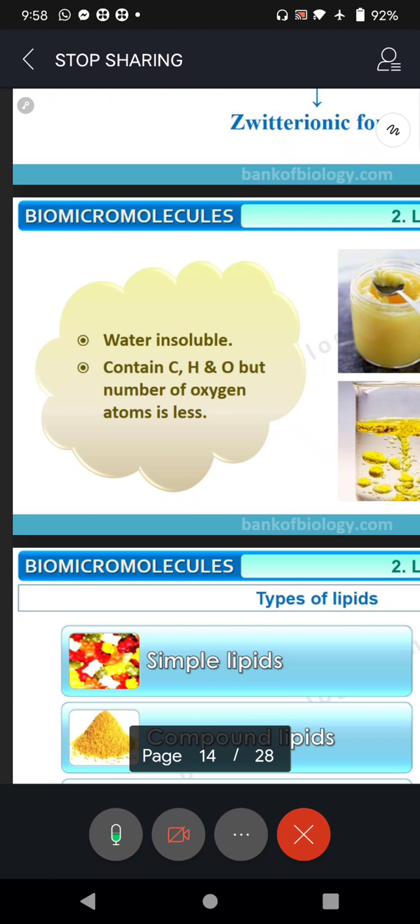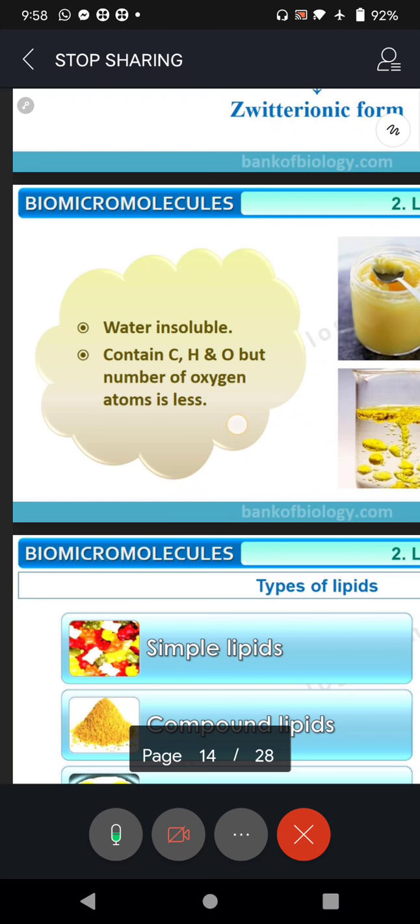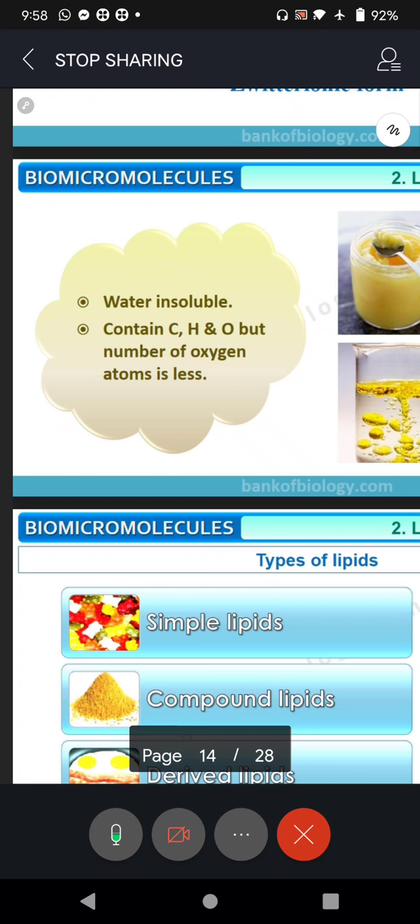You must have seen on a rainy day on the roads when a lorry passes and there is a leakage of engine oil that falls on the water accumulated on the road. You can see different colors on the surface of water, isn't it? So that shows lipids or fats are insoluble. And what do they contain? They contain carbon, hydrogen and oxygen.